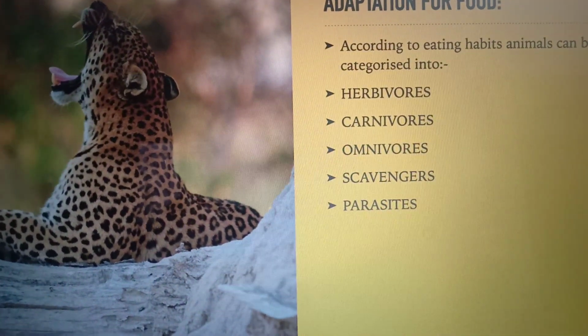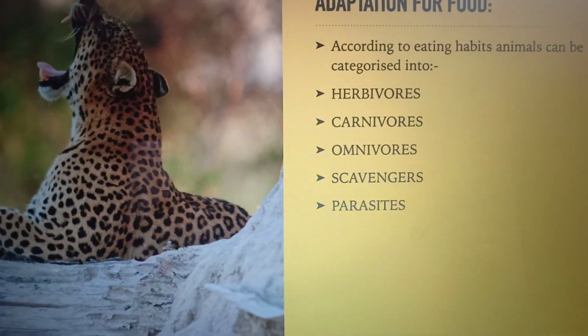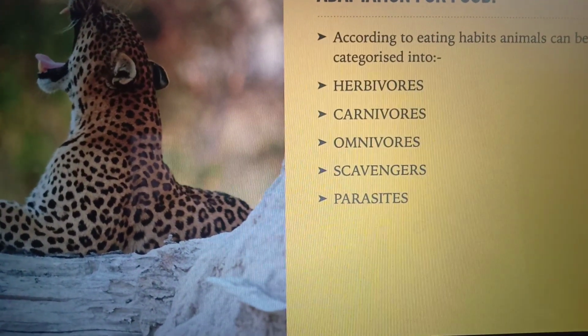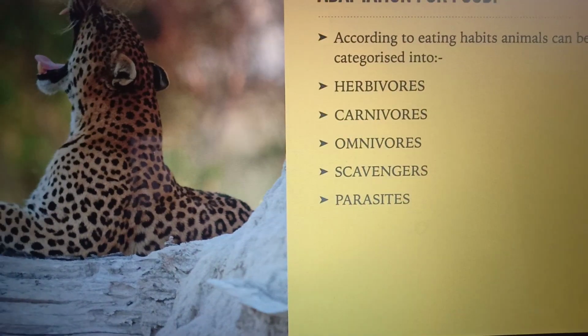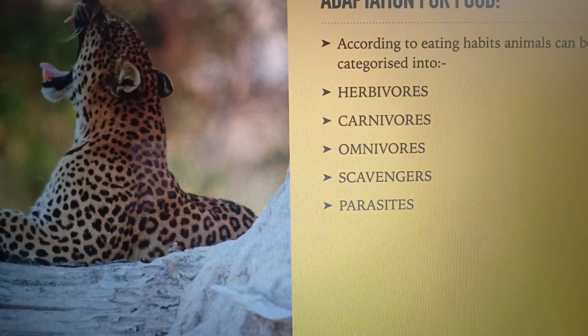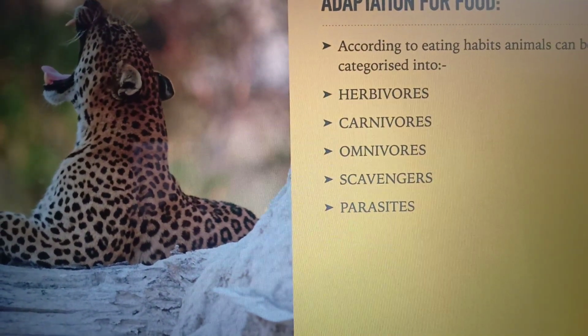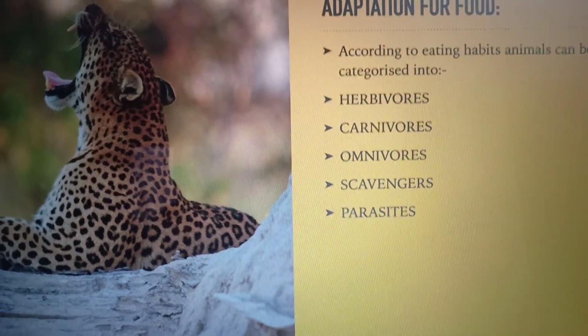Adaptation for food. According to eating habits, animals can be categorized into herbivores, carnivores, omnivores, scavengers, parasites, and decomposers.